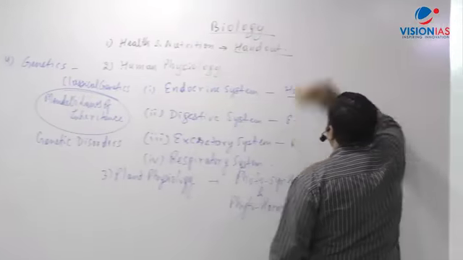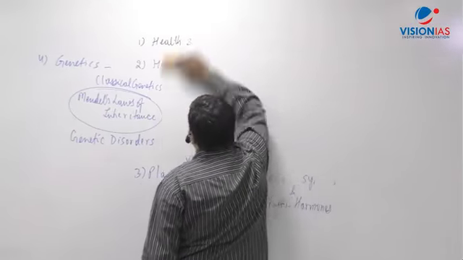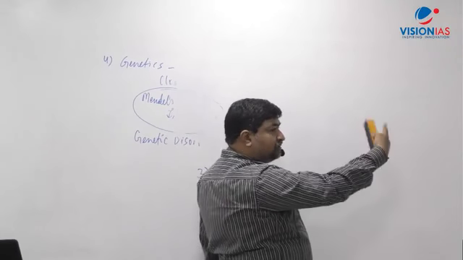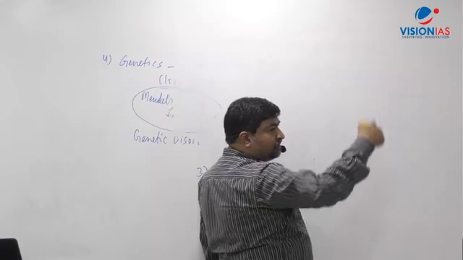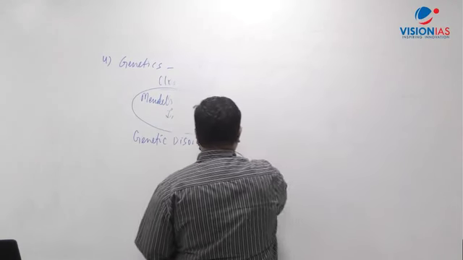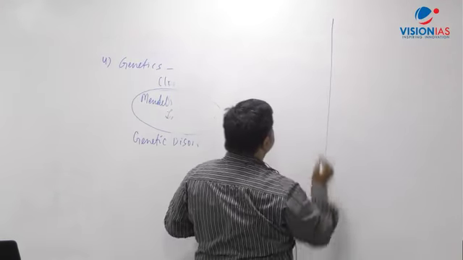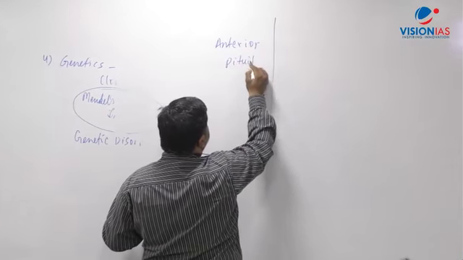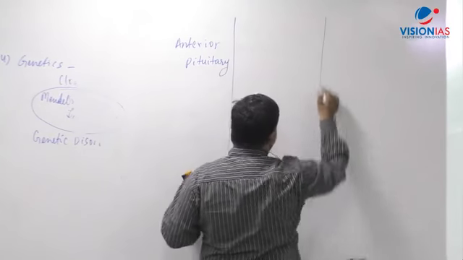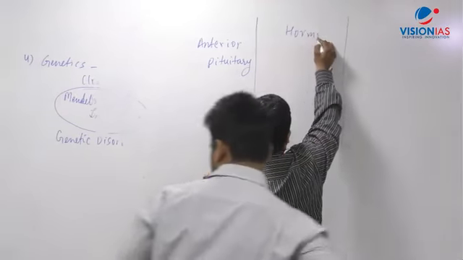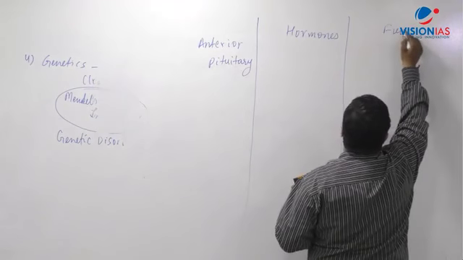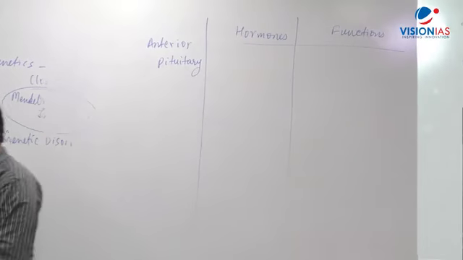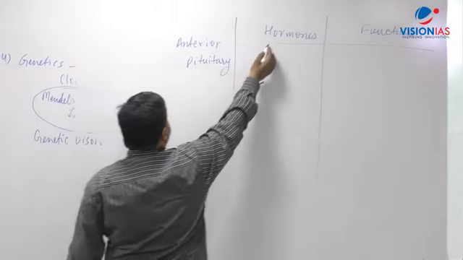Now what you have to do here is, I've mentioned the structure. In your class notes, just make this kind of a column. I'll give it to you, though I know that sometimes you may not use it. But when you revise your class notes, you should know exactly these names and the function part. So make a column. Let's say right here, anterior pituitary. Then you write here hormones. And then write here functions. Okay? Hormones and functions. So first I am coming to the anterior pituitary.